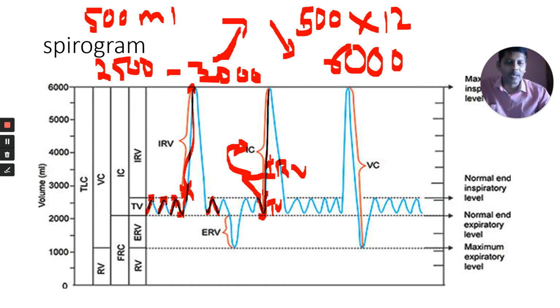You can understand it in an easy way. First you do normal expiration. After normal expiration, take the tidal volume, TV, which is 500 ml. That is the tidal volume. After that, do forceful inspiration and you get the IRV. If you add them, you get this capacity. I told you, by adding volumes we get the capacities. Look at the definition here.